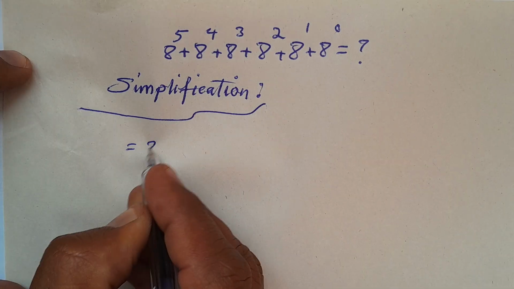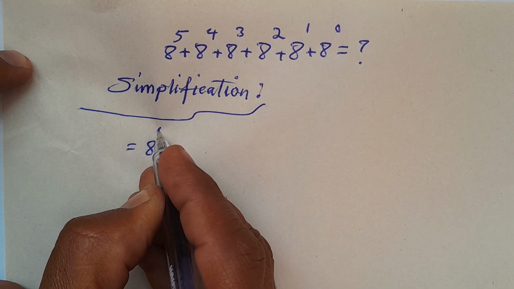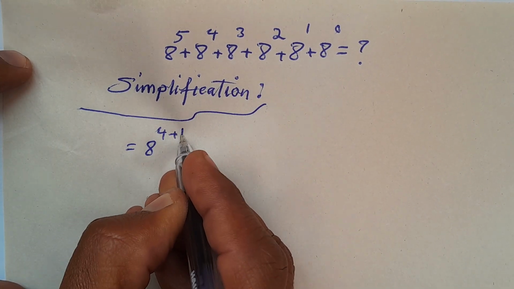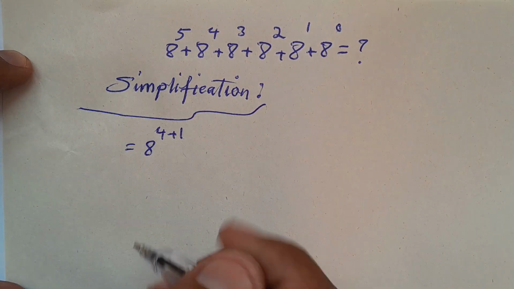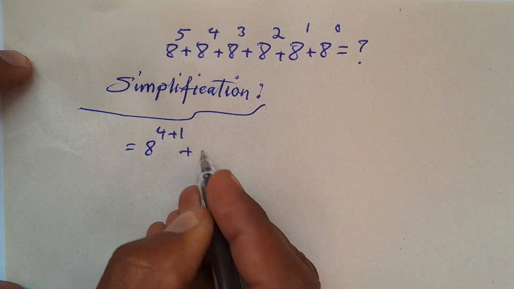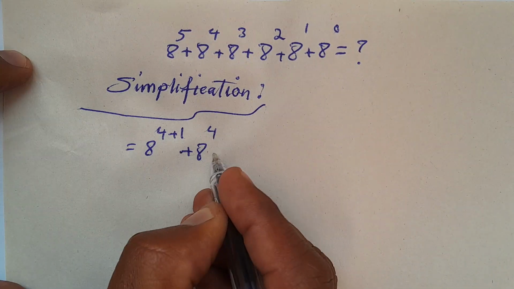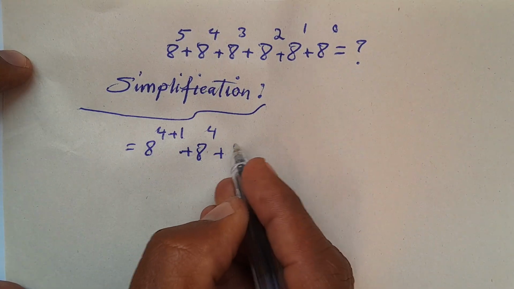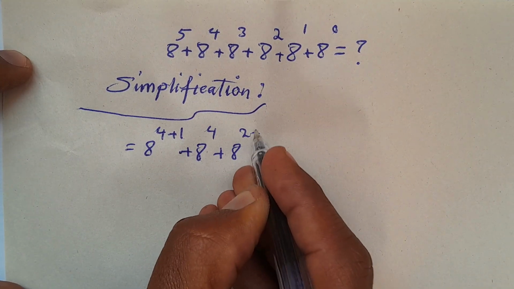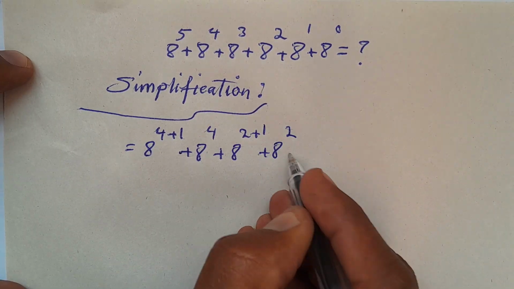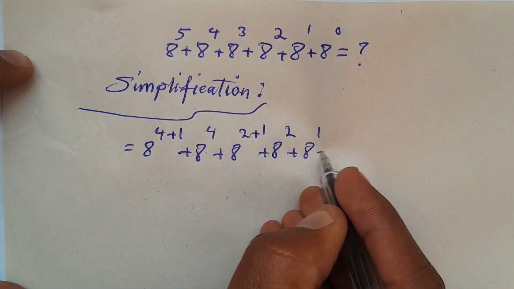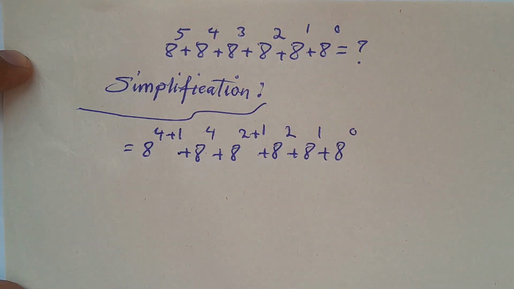instead of a to the power of 5, a to the power of 4 plus 1, plus a to the power of 4 plus a to the power of 3 can be written as a to the power of 2 plus 1, plus a to the power of 2 plus a to the power of 1 plus a to the power of 0.